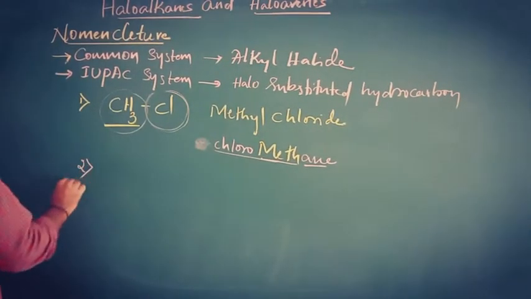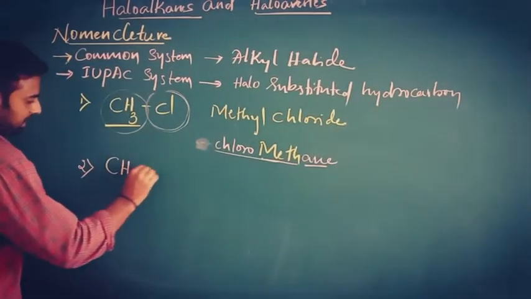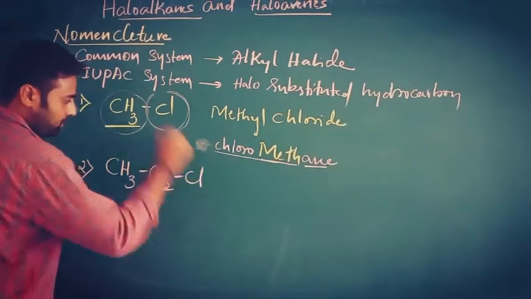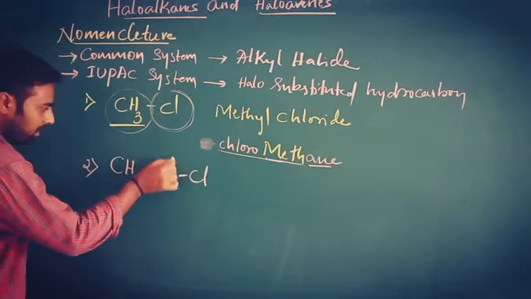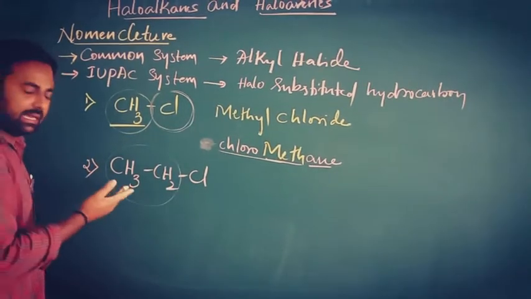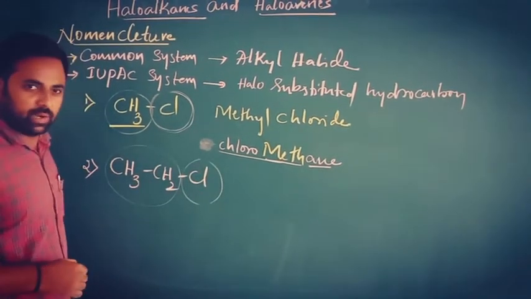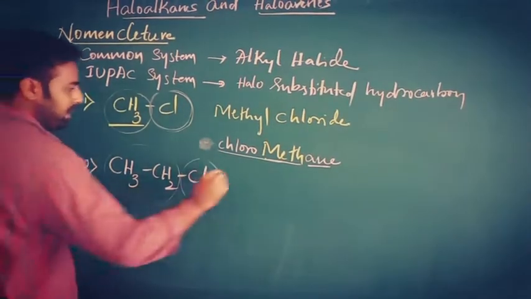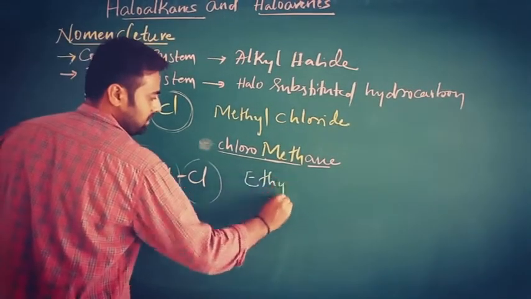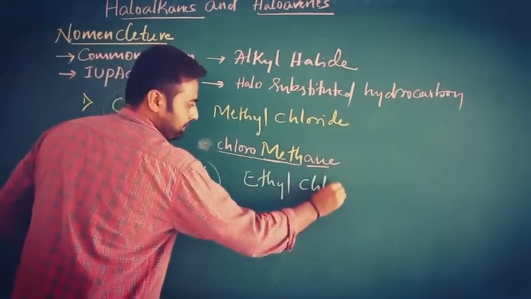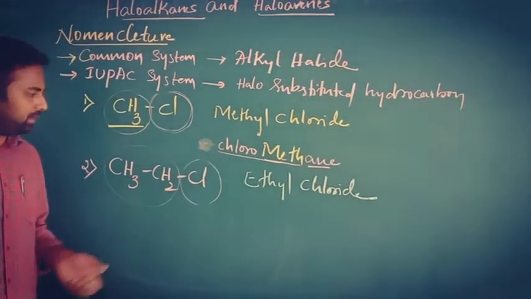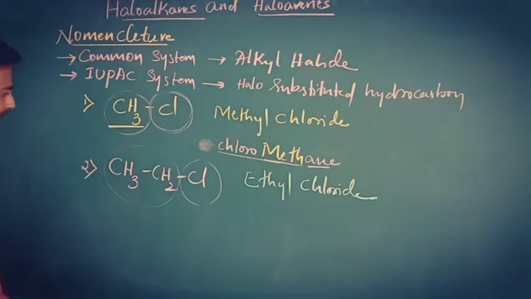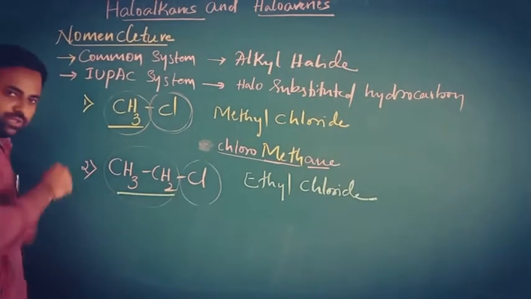Next one. The second example is CH3CH2Cl. The common name of this compound: obviously this is the alkyl group, ethyl, and this is chloride. So the common name is ethyl chloride. What about the IUPAC name? Obviously you have to choose the long chain.